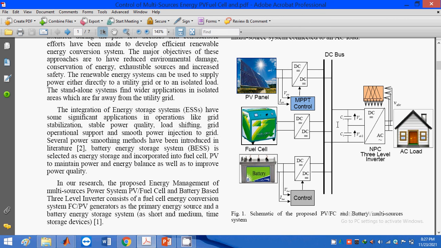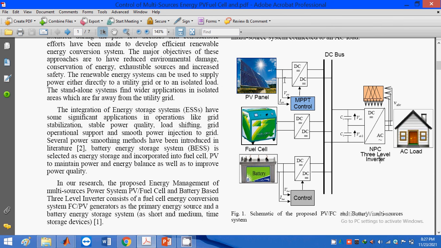For that I am using these MPPT controllers and all these things. First of all, I am generating DC power from these individual generating sources.